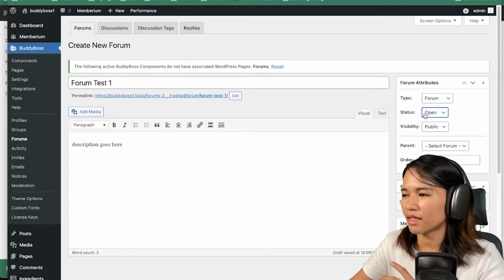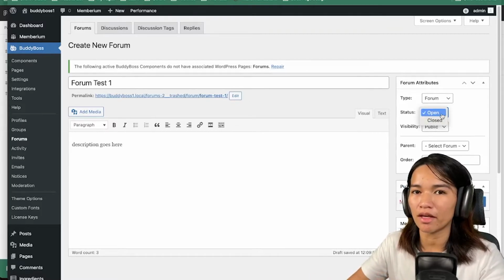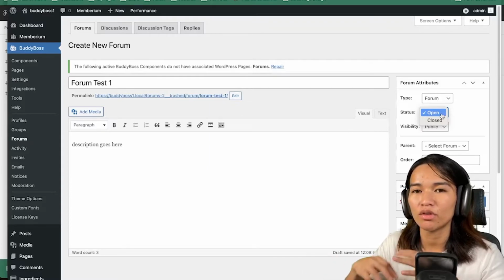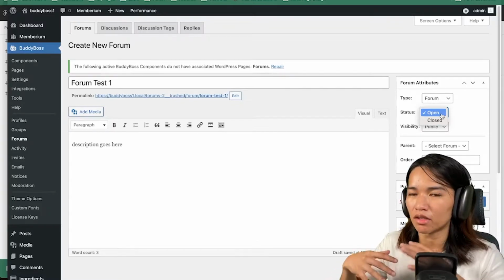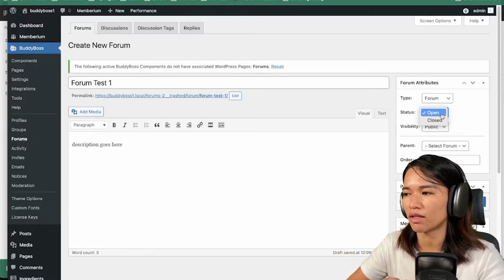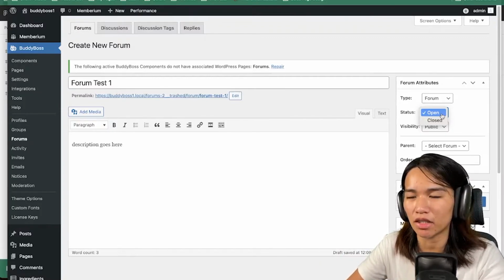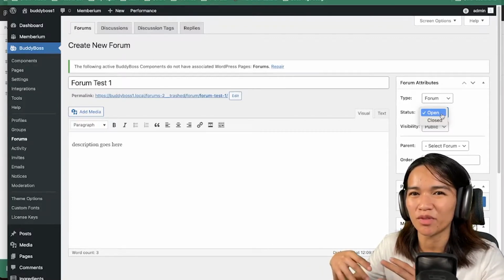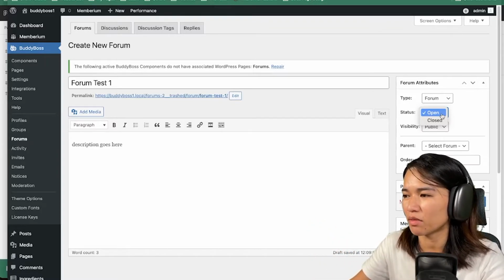Next is the status. For the status, you could set open or close. What this means is if it's set to open, then other members could continue commenting on this forum. If it's closed, then it will be locked and no one could continue this discussion. It's similar to the Facebook functionality where there's a close comments feature. So this should be exactly similar to that.